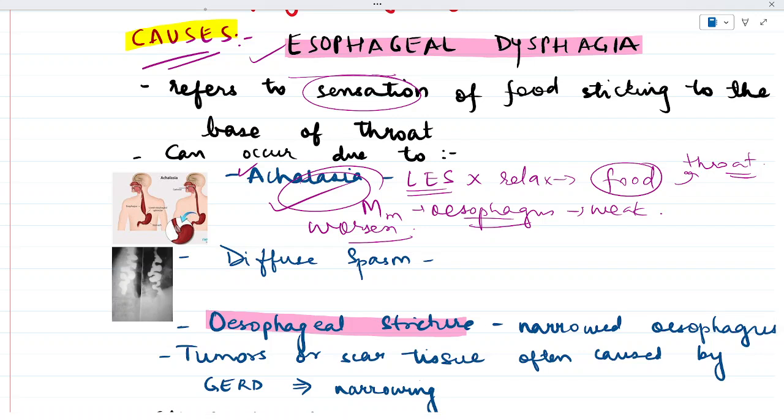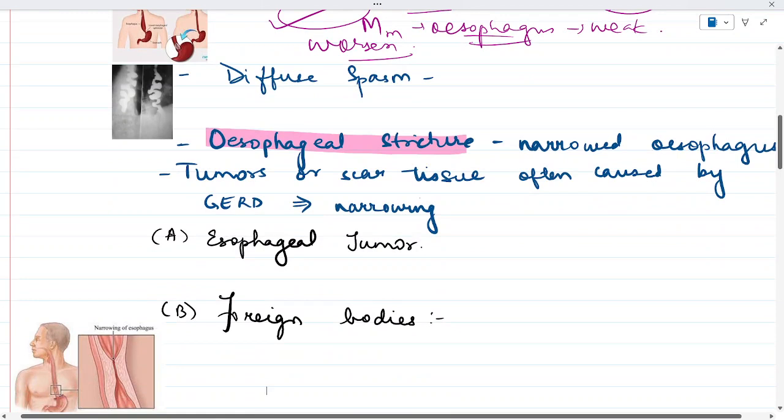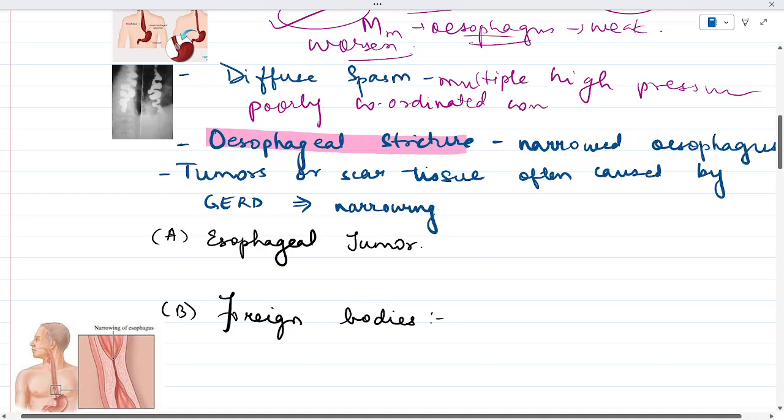The second cause is diffuse spasm. If we talk about diffuse spasm, it is a condition which will produce multiple high pressure and poorly coordinated contractions of the esophagus. Now, as you can see in the picture, this diffuse spasm would specifically involve the involuntary muscles of the walls of the lower esophagus.